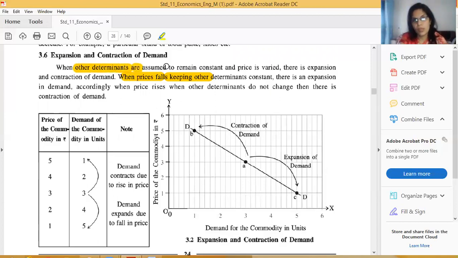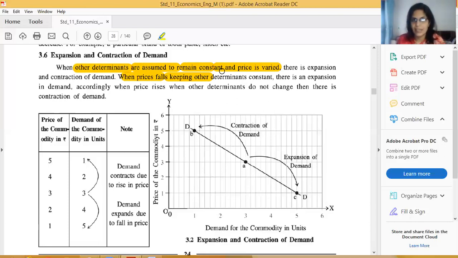Taste of consumer, fashion, then price of related goods, income of consumer, and the size of the population. These all are other factors. So when all other determinants are assumed to remain constant, we will just assume that all the factors except price remain as it is. These all remain constant.